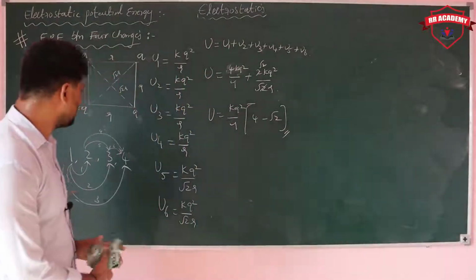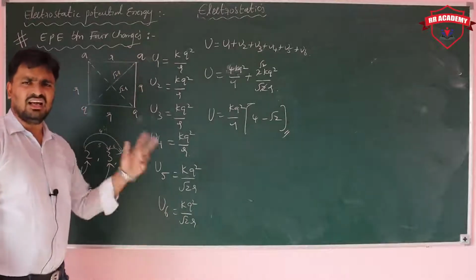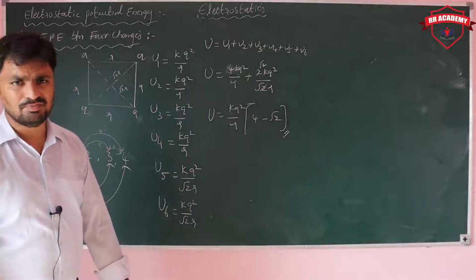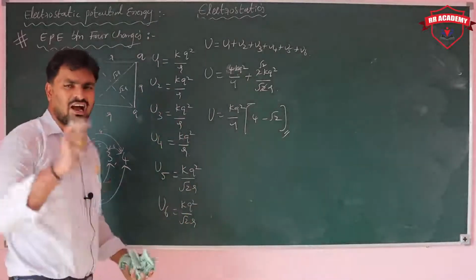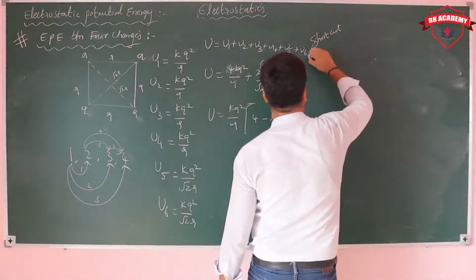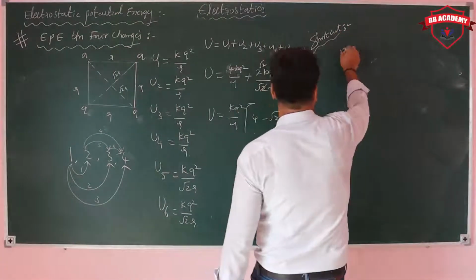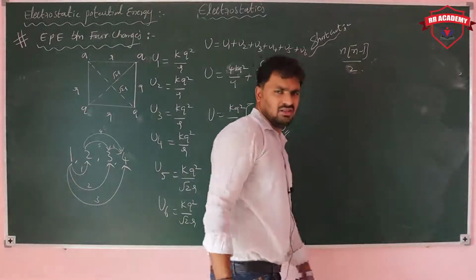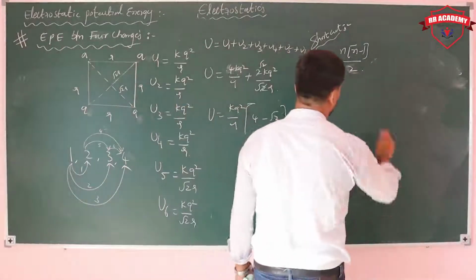For 4 particles only, we got 1, 2, 3, 4, 5, 6. Like that, if 5 particles, how many? The possibilities increase. 6 particles increases, 7 particles increases, n particles increases. So that's why we have a shortcut to find the number of terms for n charged particles. It is simply n into n minus 1 by 2.